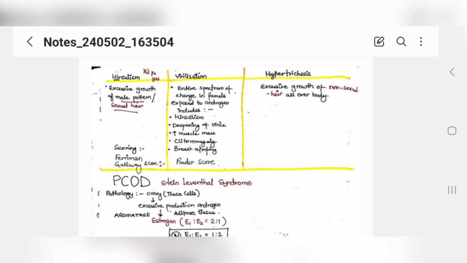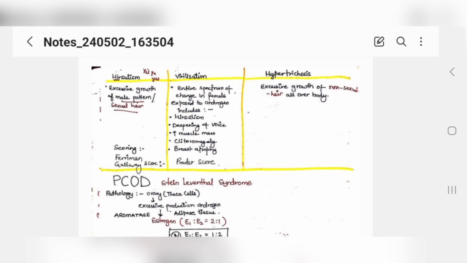What is virilization, and what is hirsutism now? Hirsutism is when a patient has excessive male pattern hair growth in sexual areas like the beard, mustache, armpits, chest or pubes. This is a case of hirsutism, and the scoring used for it is called the Ferriman-Gallwey score.